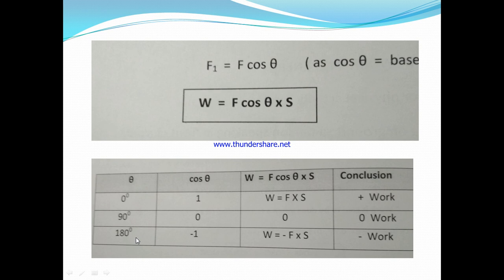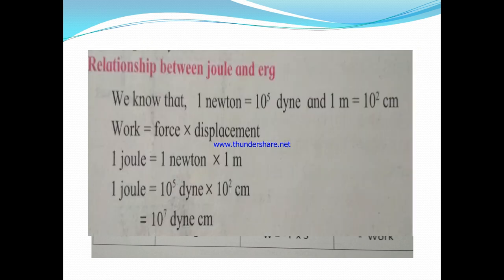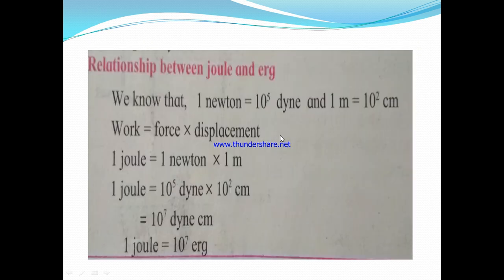And if the object moves exactly opposite to the direction of the applied force, then the angle between these two is 180. Then cos 180 is equal to -1, and W is equal to -F into S. It means the work done is now negative. In this way, positive, zero and negative work can be calculated.